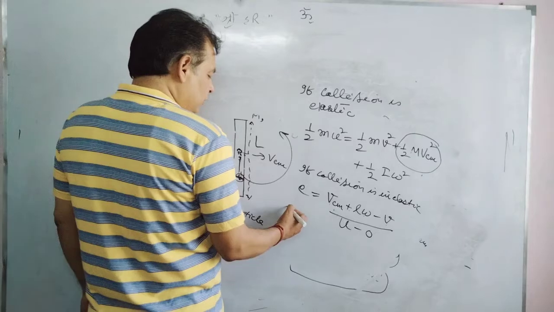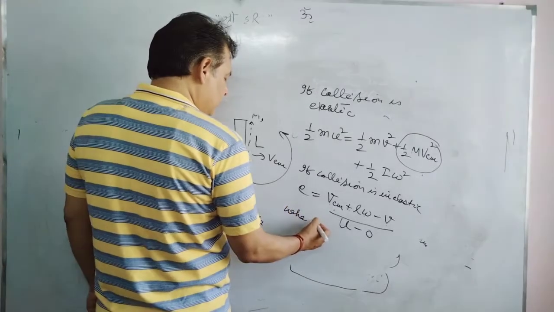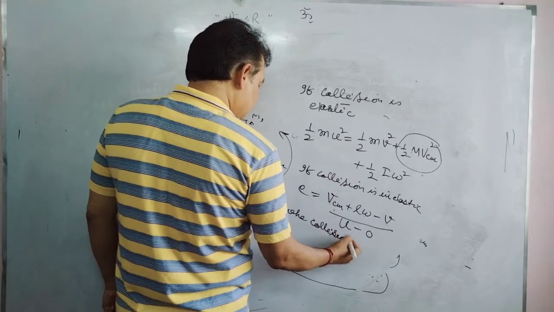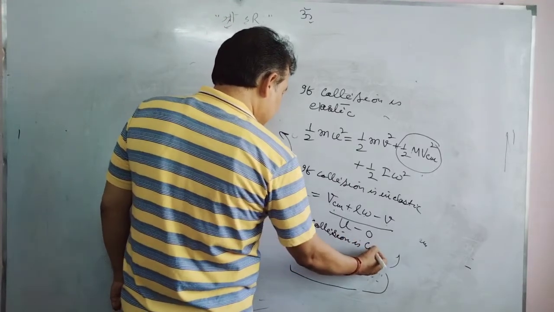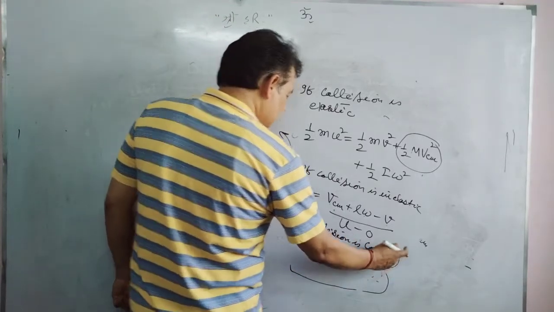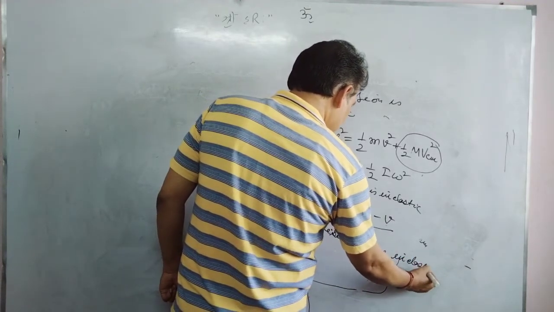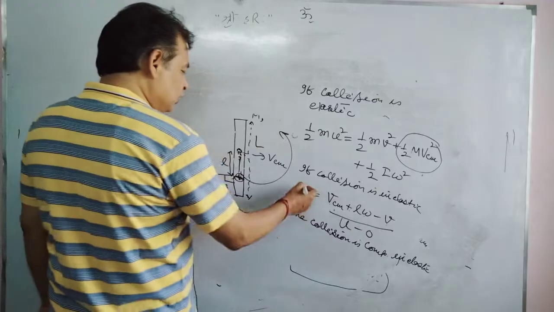Next case, when the collision is completely inelastic, we have e equal to 0.